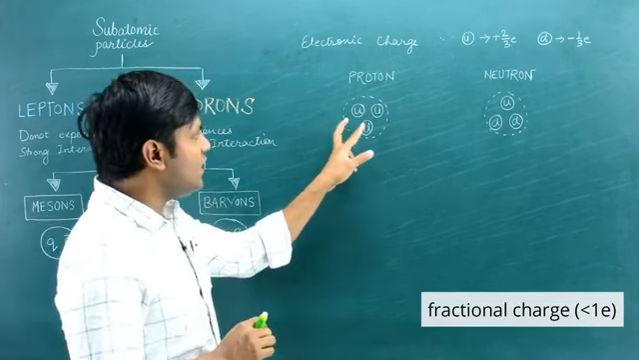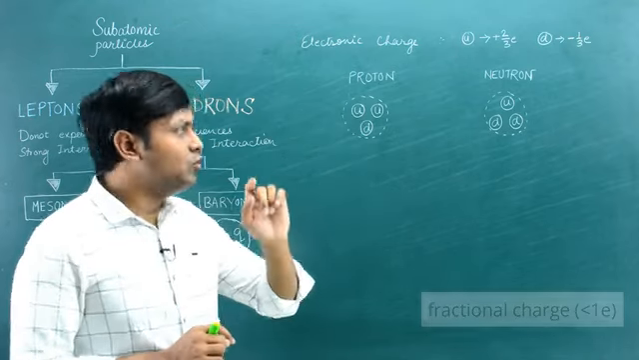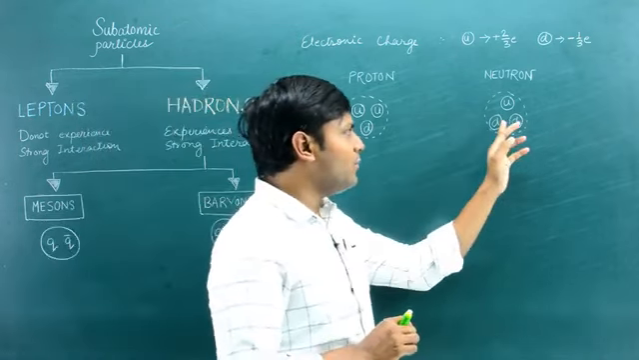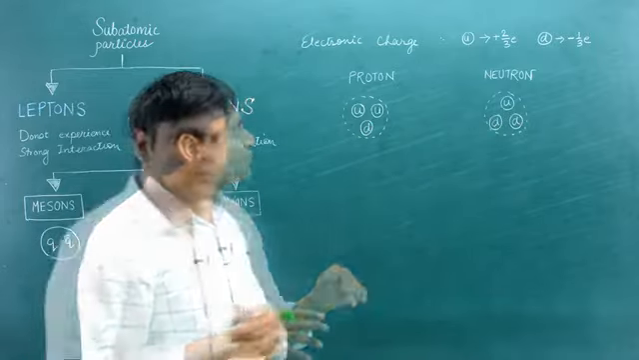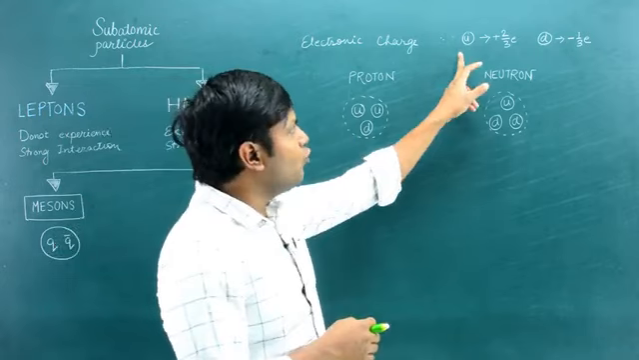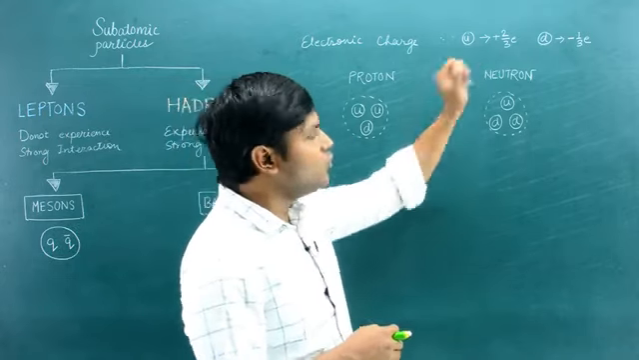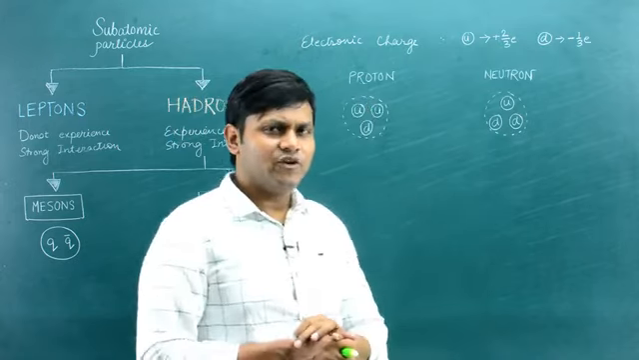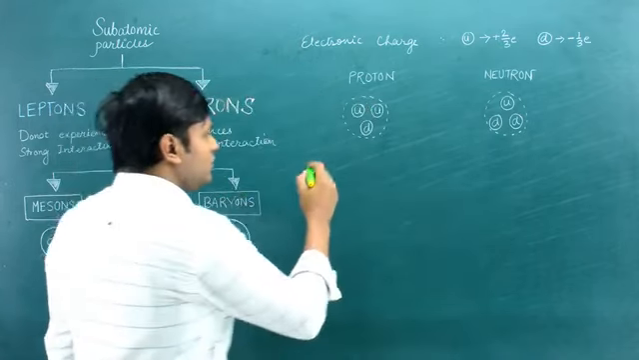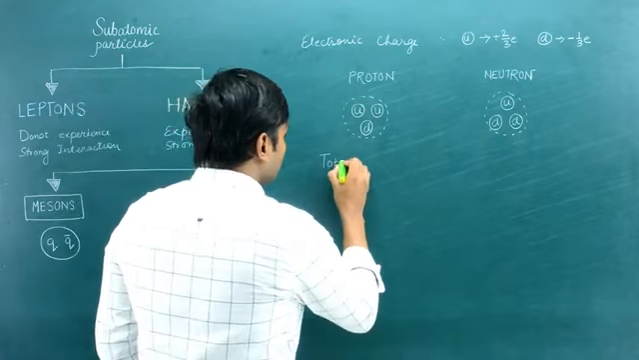So the proton is made up of 2 up and 1 down quark, while the neutron is made up of 1 up and 2 down quark. It has nothing to do with the direction. These are just names. But as it turns out, the up quark has a charge of plus 2 by 3 electronic charge, while the down quark has minus 1 by 3 electronic charge. So what is going to be the total charge of a proton?